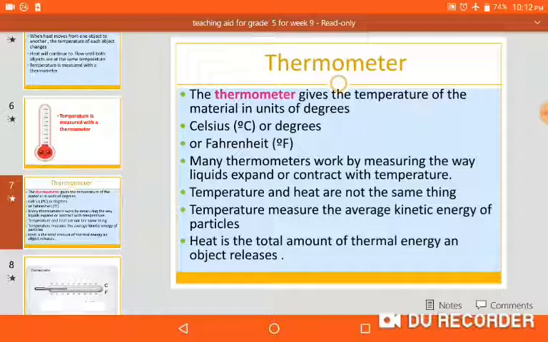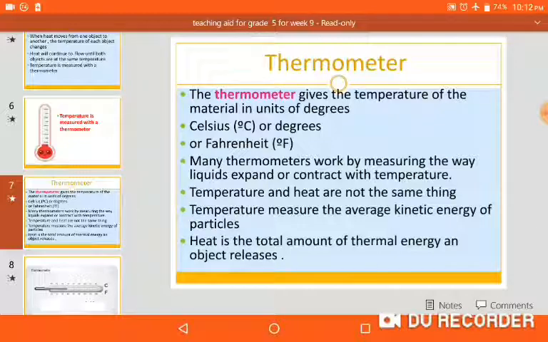In units of degrees. I told you that everything has units to measure, like time in seconds. Celsius or Fahrenheit, these are the units which we use for temperature. C is the short name for Celsius, F is the short name for Fahrenheit.